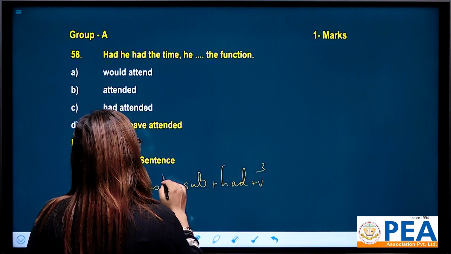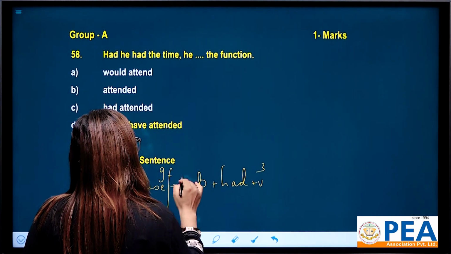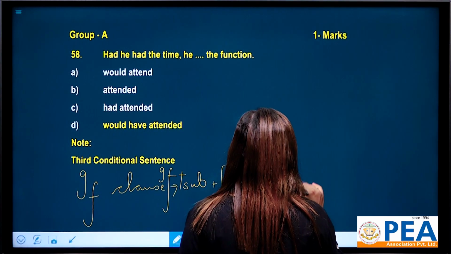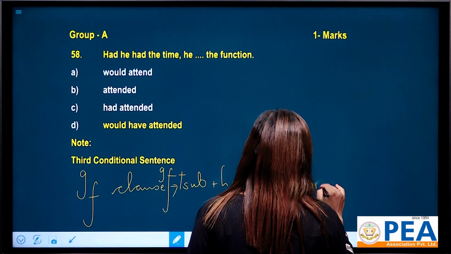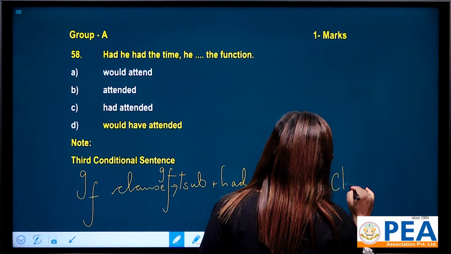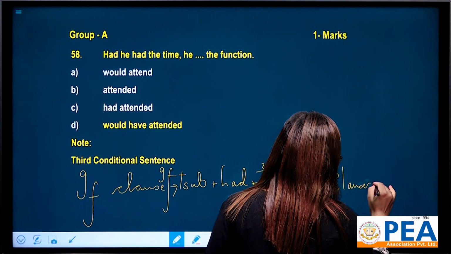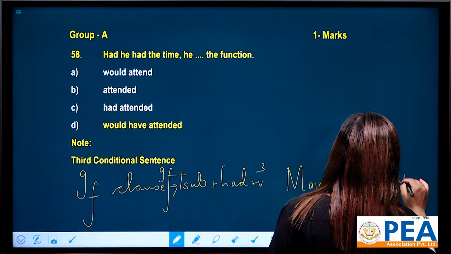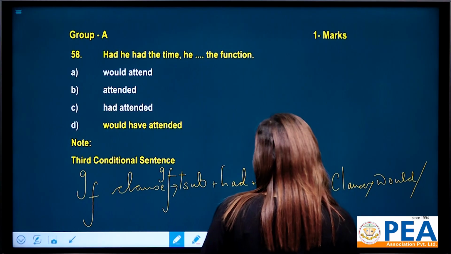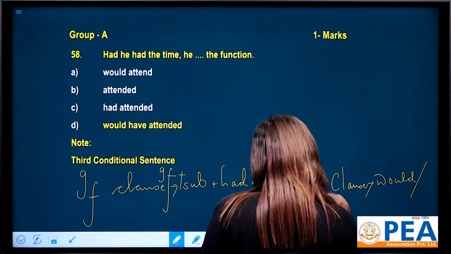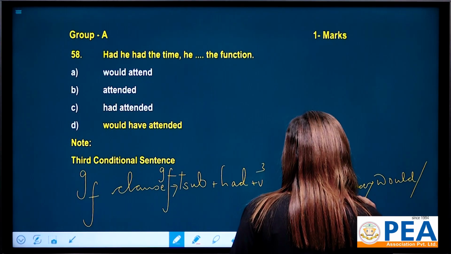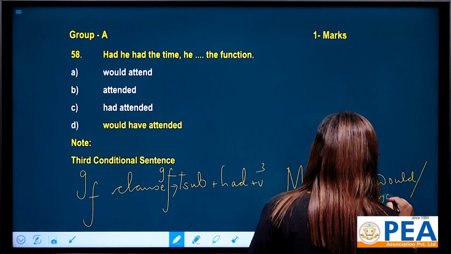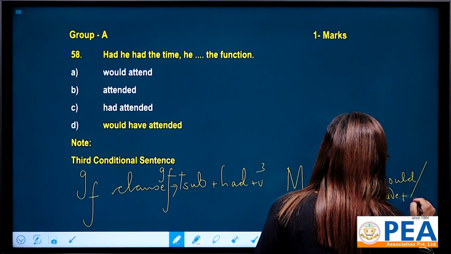Here you can also add if: if plus subject plus had plus verb 3. And in the main clause, you can write would, could or might plus have plus verb 3.